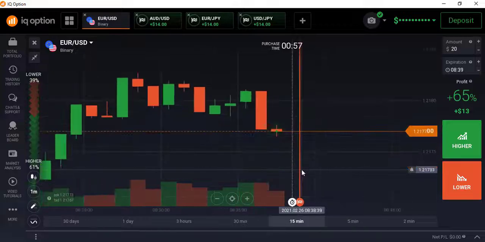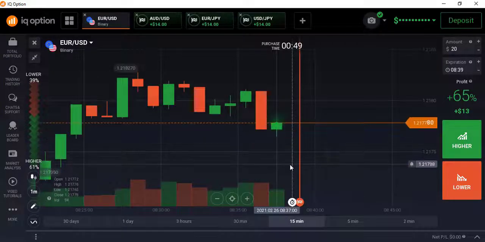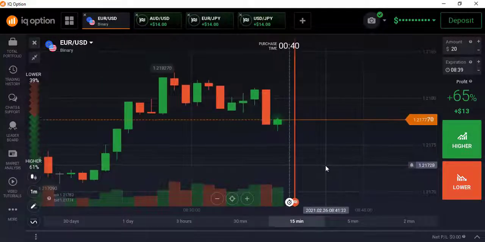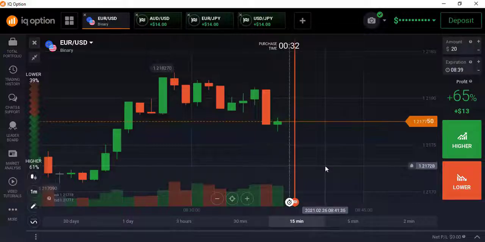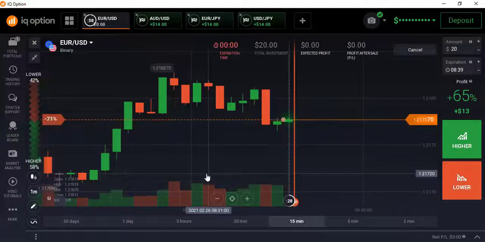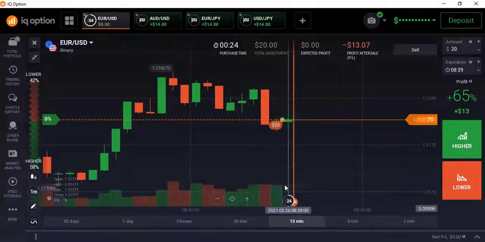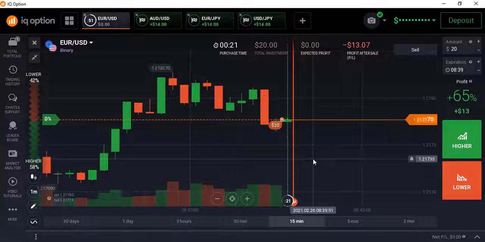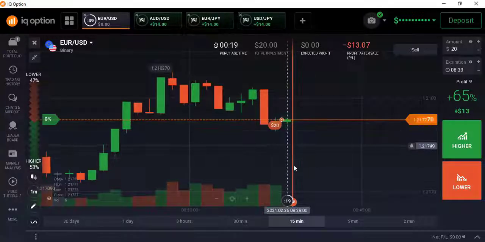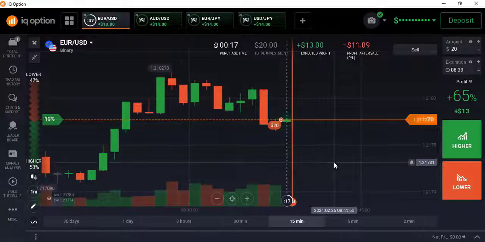I have to wait. Yes, I can go with the sellers for 1 minute. So let's see what will happen here. I place my trade in the lower direction for 1 minute. So let's see what will happen. I think the market will obviously close below my entry point after 1 minute. So let's see.